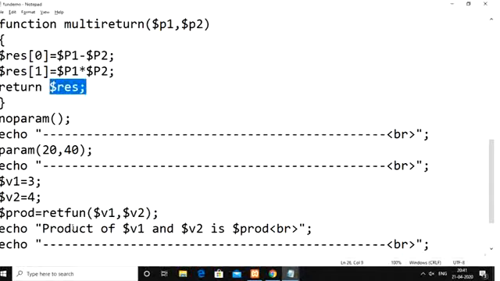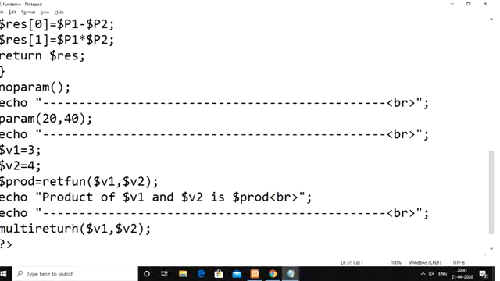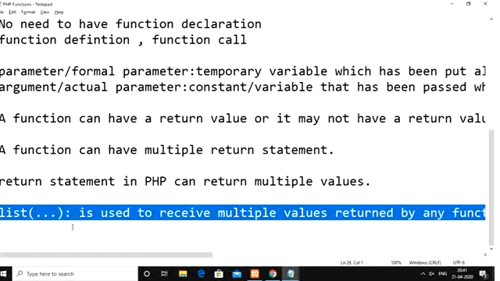Whatever the result array contains, that is the difference of p1 and p2 at the 0th index and the product of p1 and p2 at the first index, we need to receive within our actual program. Whatever result we obtain when we call the multi-return function, we need to receive within two separate variables. Here we are not going to use any array; since it is returning two values, we need to take two variables as arguments for this list function.